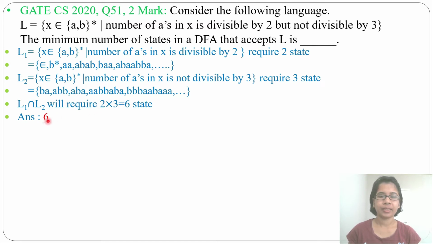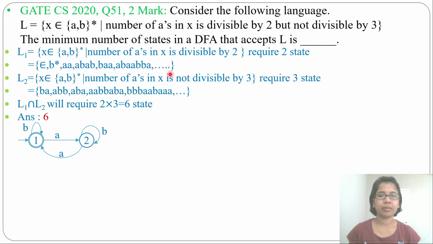If you don't know, let's design the DFA. Let me design the first DFA for the first language, number of a divisible by 2. It requires 2 states. From state 1 by a, it goes to state 2, and from state 2 by a, it goes to state 1. So this is just the frame. Now it will accept 0 a, then 2 a, 4 a, like this. And b can be any number, so just make a self loop of b in both states. Now this is the DFA for number of a divisible by 2, and it can be designed in 2 states.